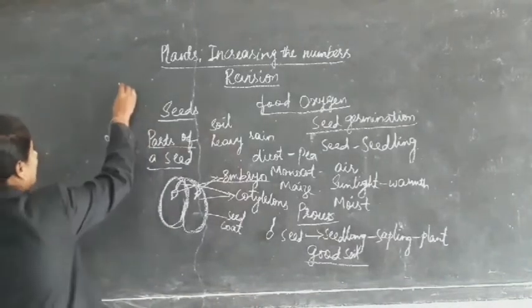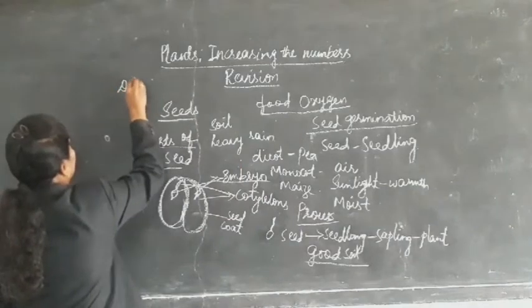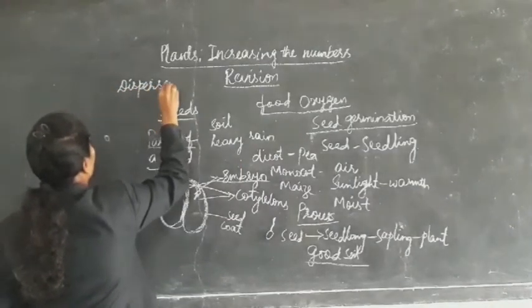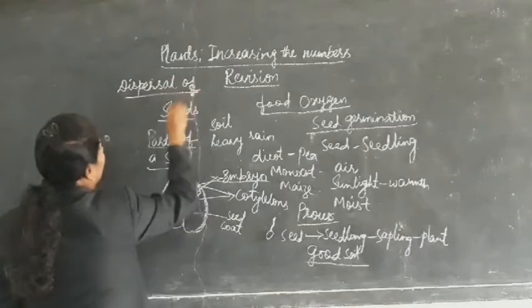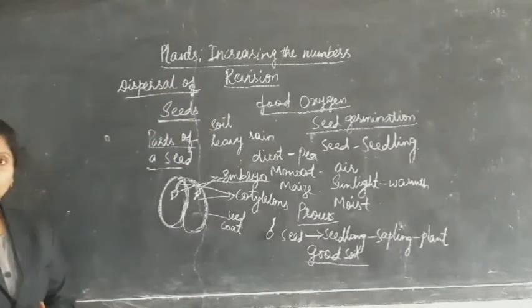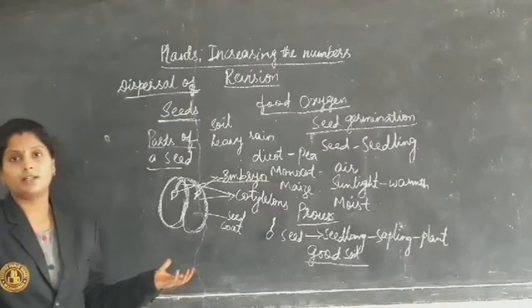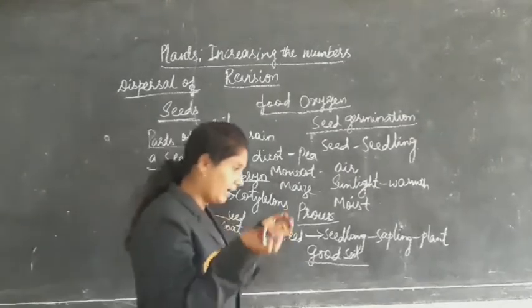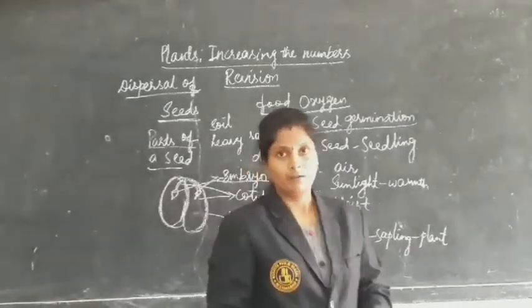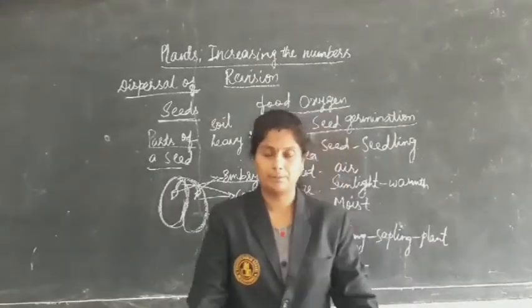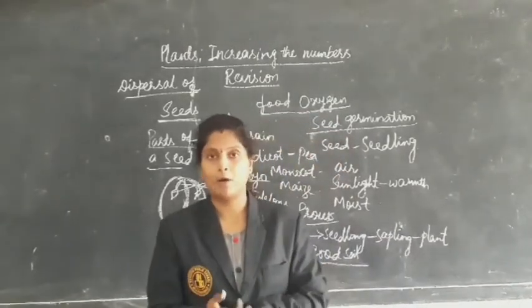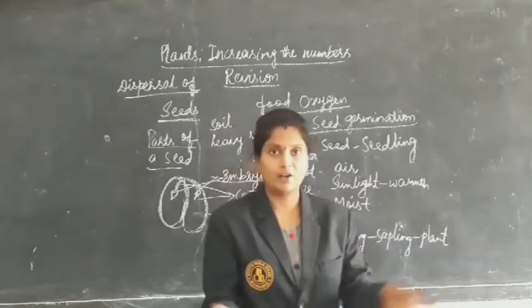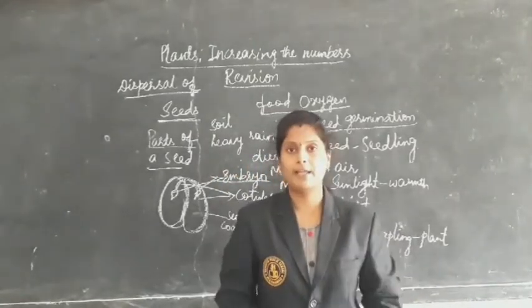Next, coming to the dispersal of seeds. The seeds which come from the plants will be moved. If they fall in the same place, there are a number of trees or plants whose seeds come out of the mother plant and all fall in the same place.